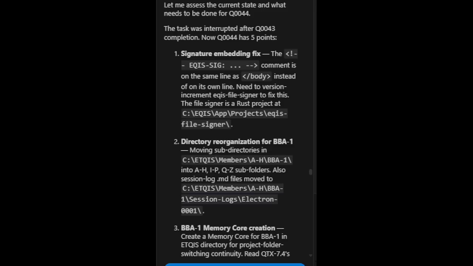Let me assess the current state and what needs to be done for Q0044. The task was interrupted after Q0043 completion. Now Q0044 has 5 points. 1. Signature embedding fix. The EQIS-SIG comment is on the same line as /body instead of on its own line. Need to version increment EQIS file signer to fix this.